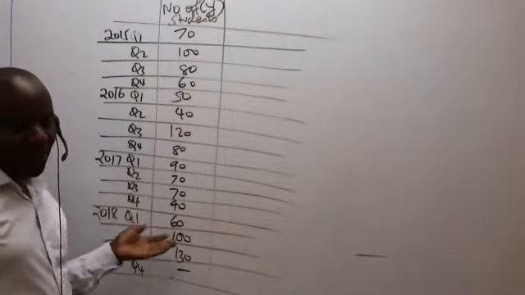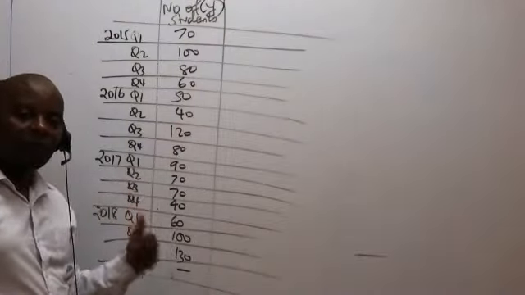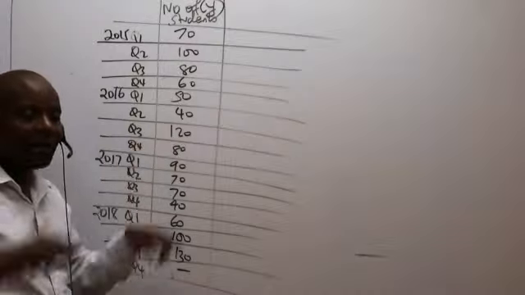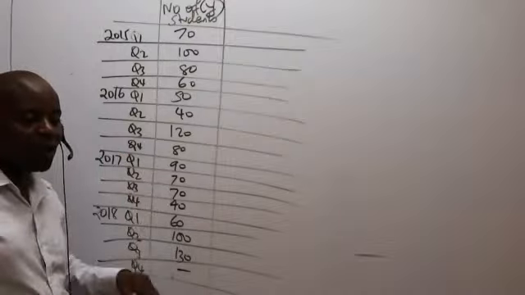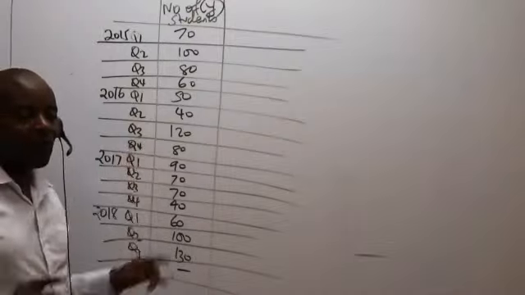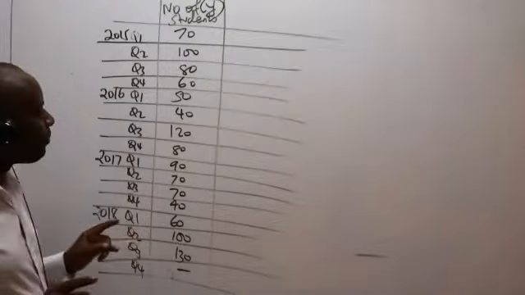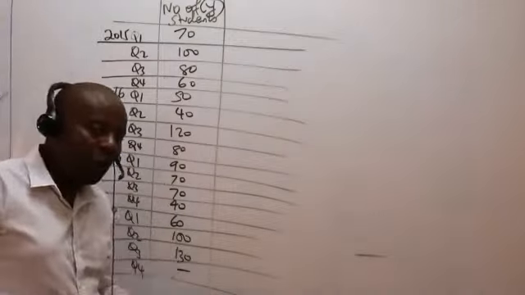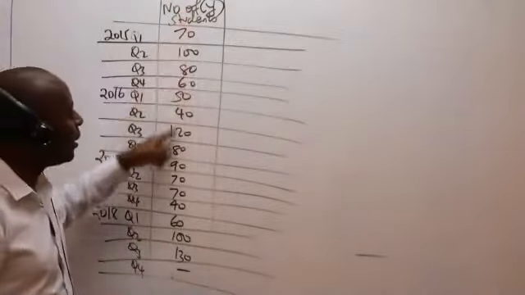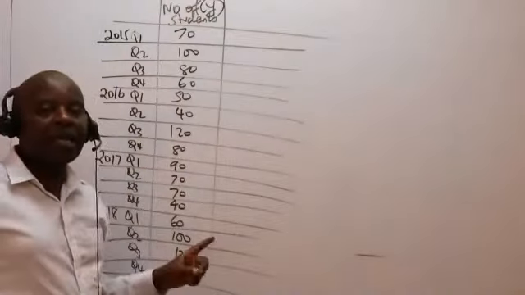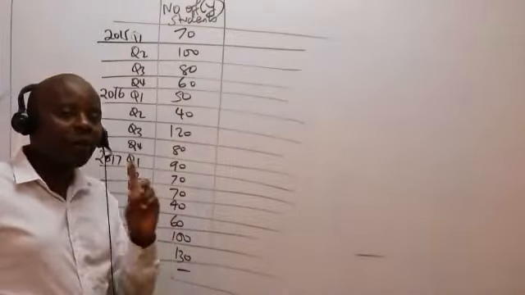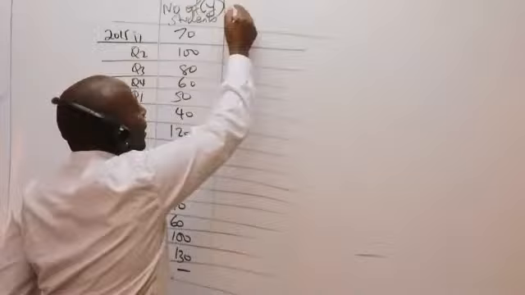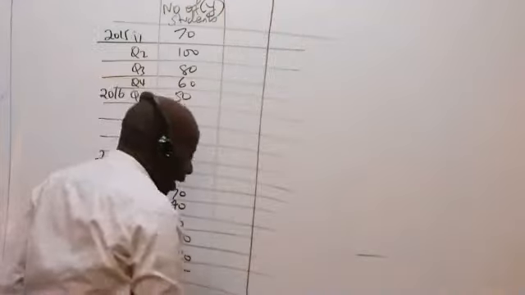Why? Number of students in this case straight away becomes my time series, because number of students will always fluctuate as per the time. So ladies and gentlemen, listen. The first thing that I will do is to analyze this time series and break it down to the trend and the seasons. The first thing that I will do is to give my examiner the trend.